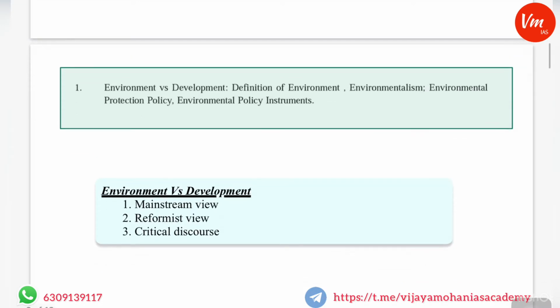If you observe this chapter, it has been given very systematically. Nowadays, in public policy and public discourse, environment and development are not conflicting goals.